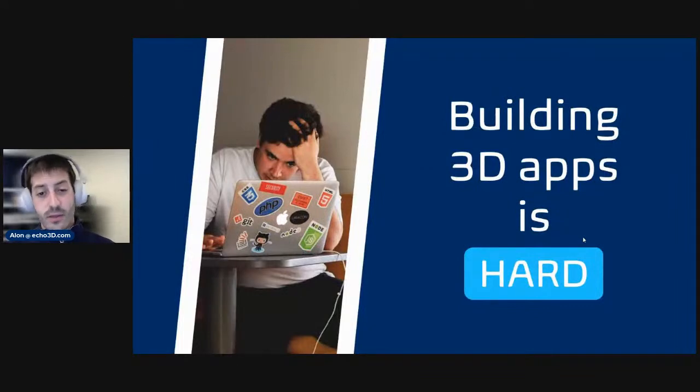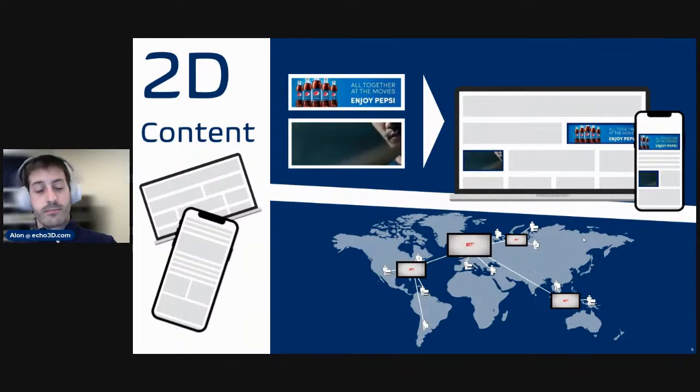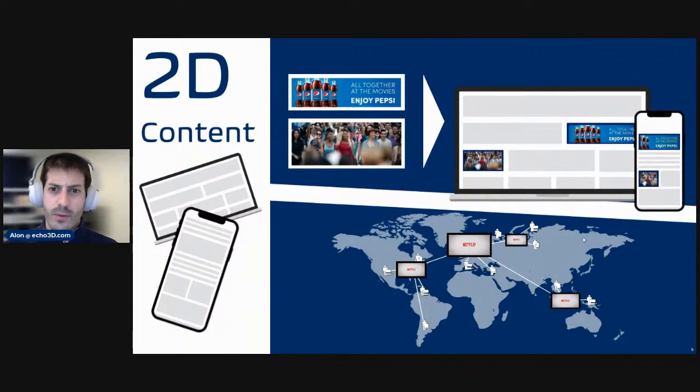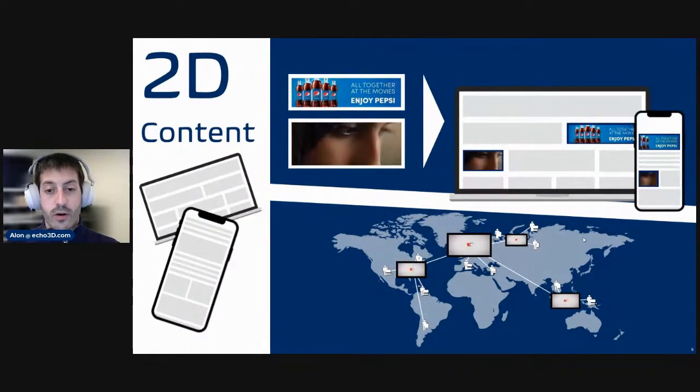Managing 3D content and bringing it into your application are processes that are really, really hard. But if you think about it, that problem was solved for 2D. If you want to build a blog, you don't have to be a web developer. You can just drag and drop an image or video, and suddenly it appears on web or mobile. Or if we're both watching an episode on Netflix, and I'm in New York and you're in California, we automatically get the best streaming experience. And that works just automatically.